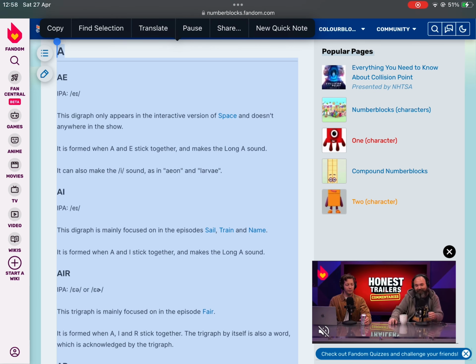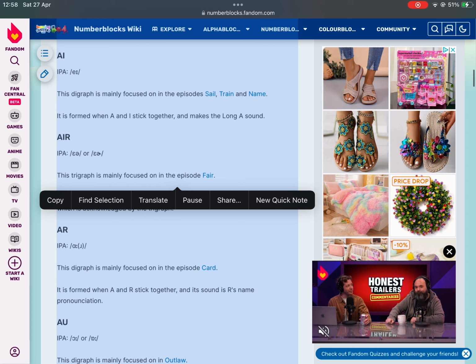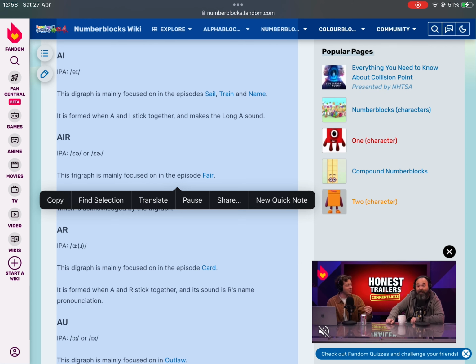AE, IPA E. This digraph only appears in the interactive version of Space and doesn't appear anywhere in the show. It is formed when A and E stick together, and makes the longer E sound. It can also make the I sound, as in Eon and Larvae. AI, IPA E. This digraph is mainly focused on in the episode Sail, Train and Name.